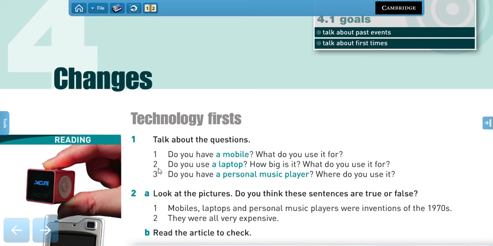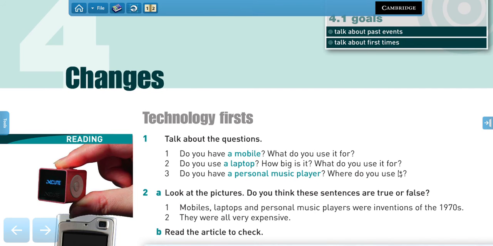Let's see, number 2, do you use a laptop? Remember that the word is not notebook, as we use it in Spanish, it is laptop. Now, how big is it? Do you have a big laptop or a small laptop? Does it have a big screen? What do you use your laptop for? Now that we are in this quarantine, what do you use it for? Do you use it to play, to study, to watch videos like this one, or maybe to watch movies?